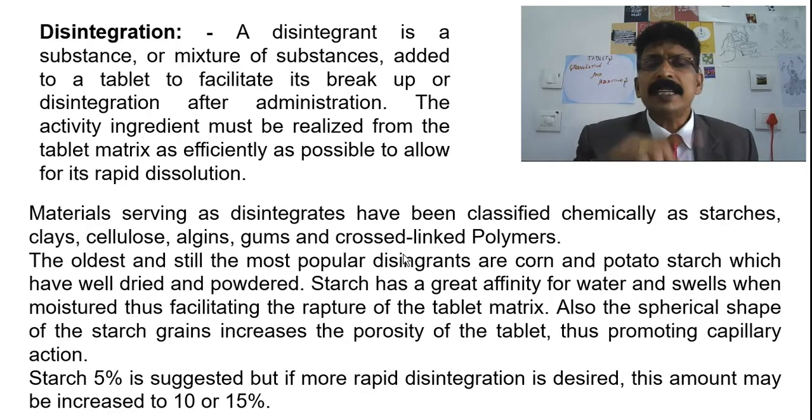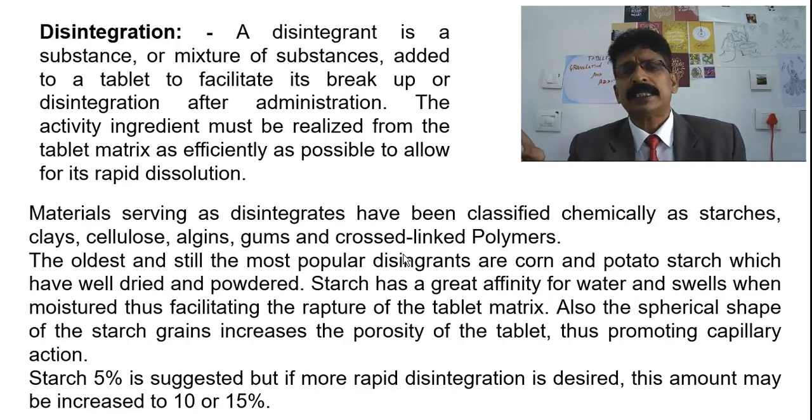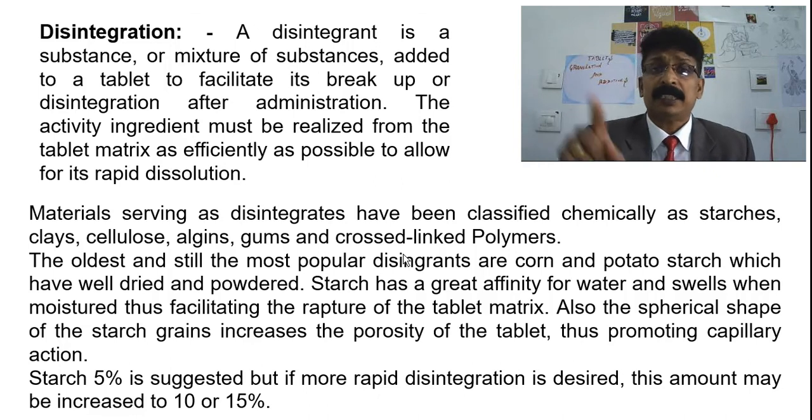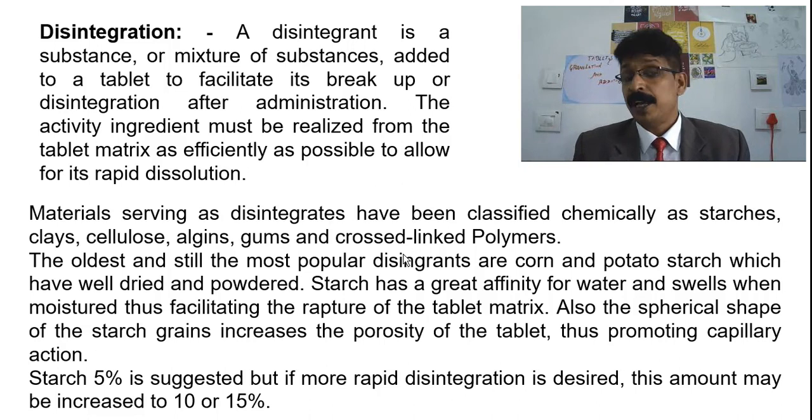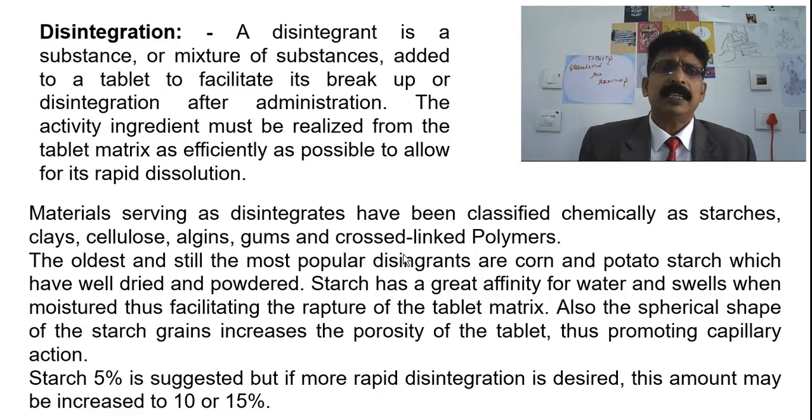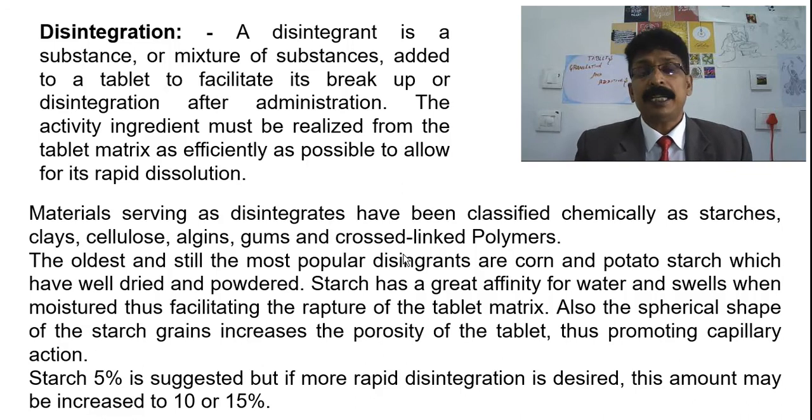So now disintegrators. Disintegration is needed for the tablet, and dissolution also; disintegration is the first step before dissolution. A disintegrant is a substance added to the tablet to facilitate it to break up or disintegrate after administration.